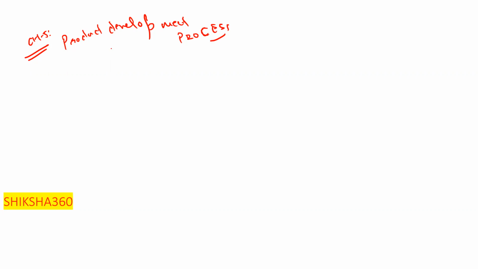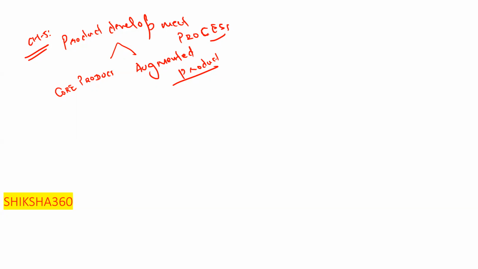Just go through that. And under that, there are 2 types of product. One is the core product and the other one is the augmented product. That one is also an important topic, clear. Sometimes they will ask for an example in the form of a question, like this is the example and you have to answer, clear. Or you have to identify the correct answer, or under which product it is included, clear. So you will get this type of question in the examination, clear. So please remember these types of definitions, clear.